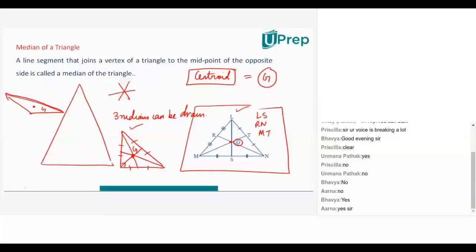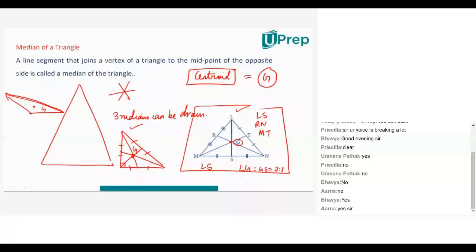The property or the theorem says that the centroid of a triangle divides the median in the ratio of 2:1. What does this mean? LS was the median, you guys agree with me? G was the centroid, and it says it divides it in the ratio of 2:1. That means LG is to GS is equal to 2:1.